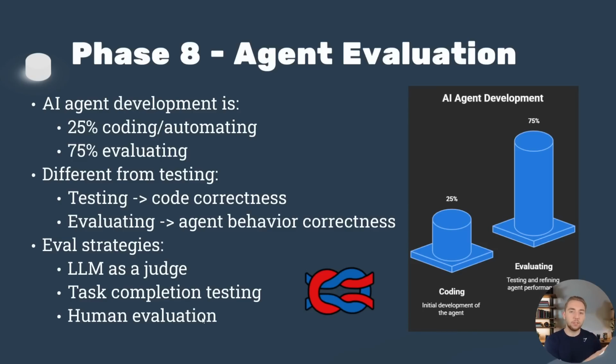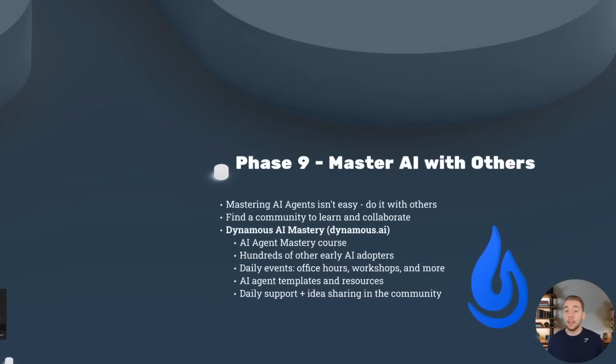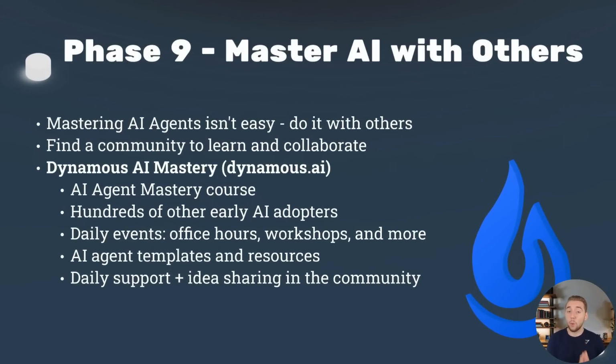All of the previous phases are all about building a reliable agent, building one that's effective, that does the job. But then evaluating is where we can make sure that all of that is actually giving us the results that we need for the system that we're trying to build or automate. And that brings us to the next phase, which is mastering AI with others.